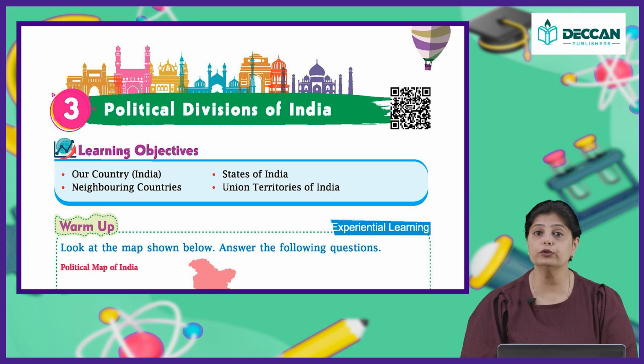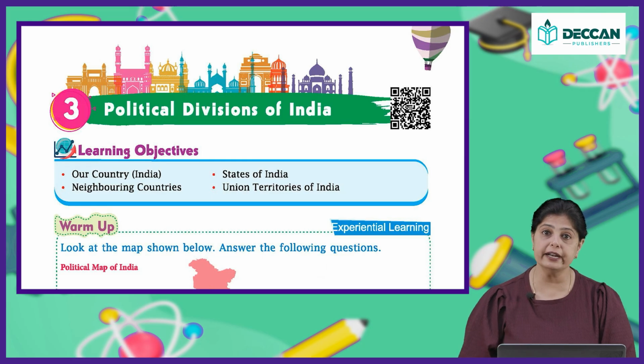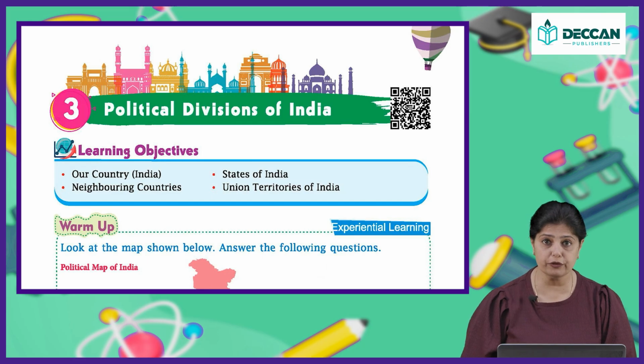So, we belong to the continent called Asia. India is a part of the continent Asia. And now we are going to talk about our country and the political divisions of India. Like the continents are divided into countries, the countries are further divided into states and union territories. We are going to talk about the political divisions of India in more detail, with respect to the states of India, who are the neighboring countries of India.